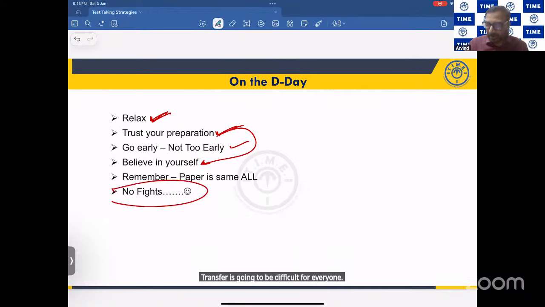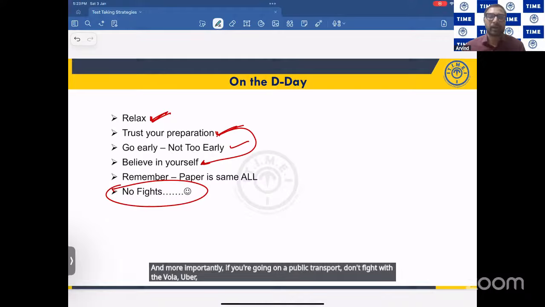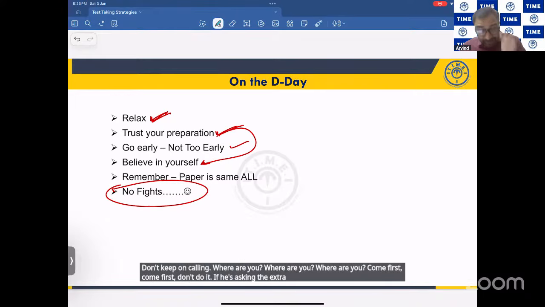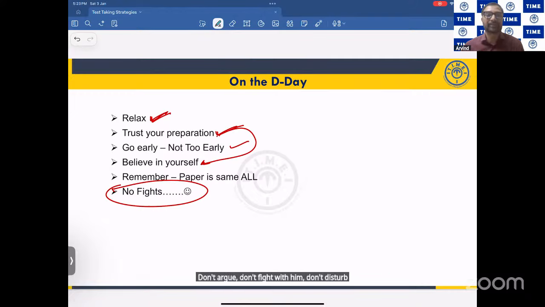Last important, please don't fight with anyone. Not with your sibling, not with your parents. And more importantly, if you're going on public transport, don't fight with the Ola, Uber, Rapido, Red Taxi, whoever the guy is, don't fight with him. Don't keep on calling, where are you, Bhaiya? Where are you? Come fast, come fast. Don't do it. If he's asking for extra money, give extra money and close it. Don't argue, don't fight with him, don't disturb yourself.